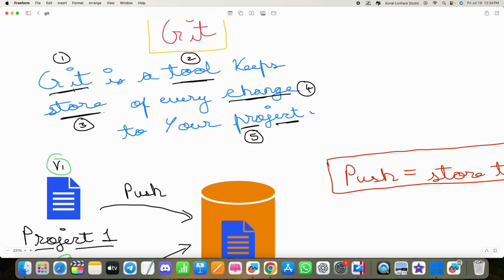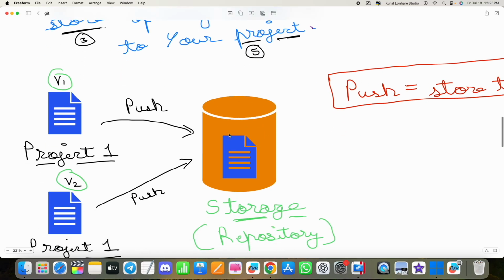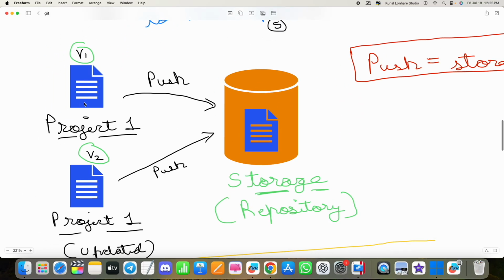If you read the meaning of Git, it says Git is a tool that keeps a store of every change to your project. You all know that we can create different projects. A project could be anything, but let's say as a developer we create a project, project 1, and we want to store it somewhere.